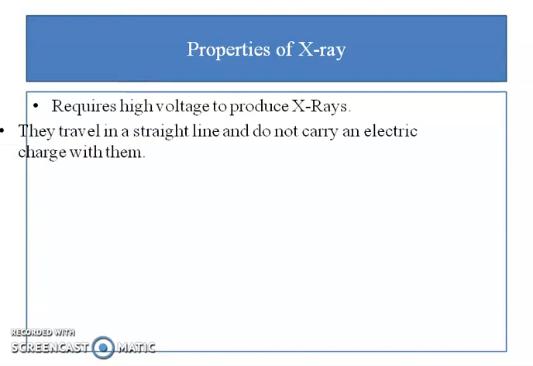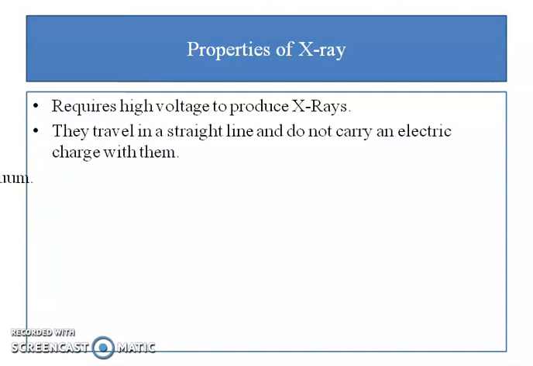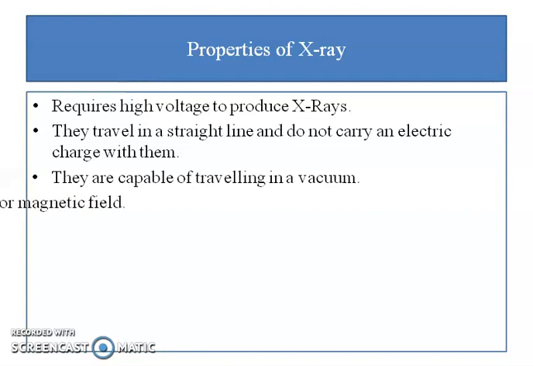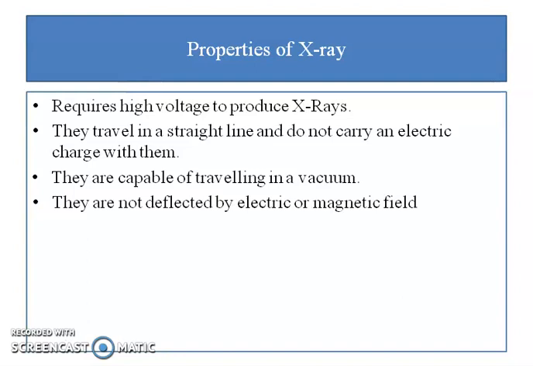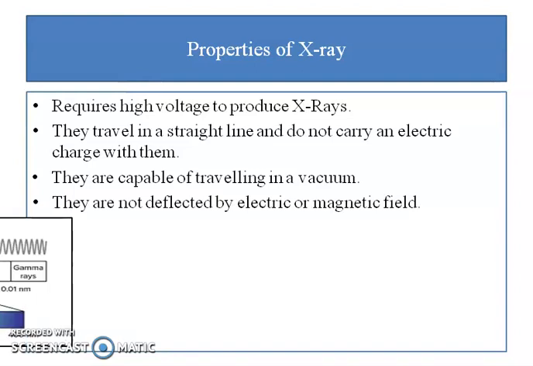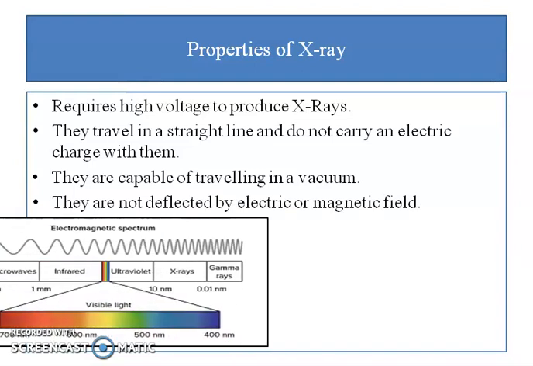They travel in a straight line and do not carry any electric charge with them. These rays are also capable of traveling in vacuum, and when they are traveling, they are not deflected by electric or magnetic field.